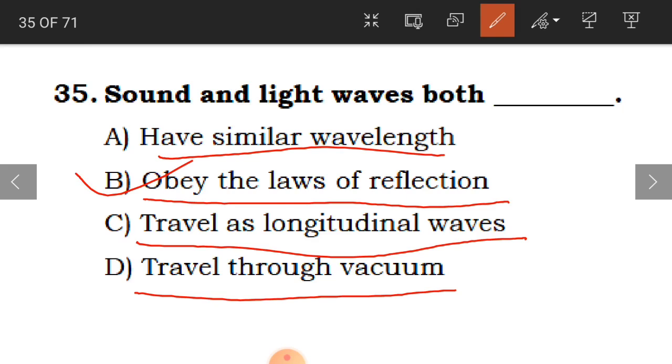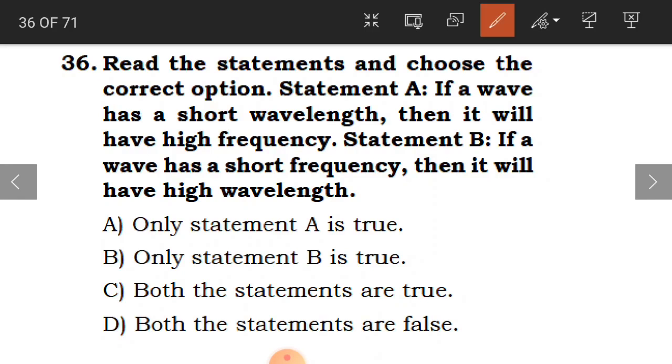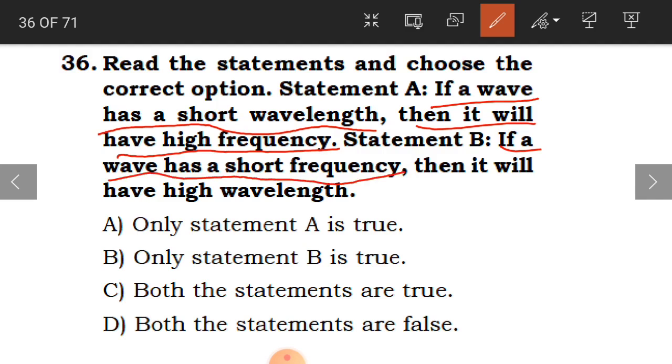Okay, children? Next question. Read the statements and choose the correct option. Statement A: if a wave has a short wavelength, then it will have high frequency. Statement B: if a wave has low frequency, then it will have high wavelength. From these you have to choose the correct option.